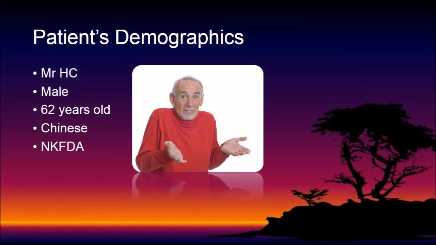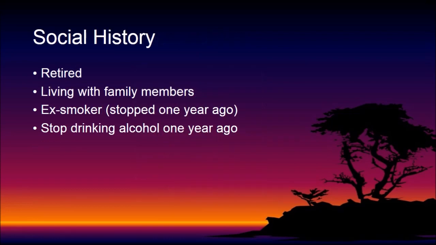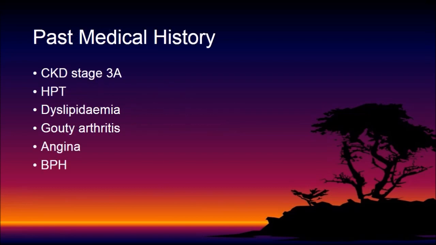Let's start our case presentation. Our patient was Mr. HC, a 62-year-old Chinese gentleman who has no known food and drug allergies. He is retired and currently living with his family members. He stopped smoking and drinking 1 year ago. He had been diagnosed with CKD stage 3A, hypertension, dyslipidemia, gouty arthritis, angina, and benign prostatic hyperplasia before this.